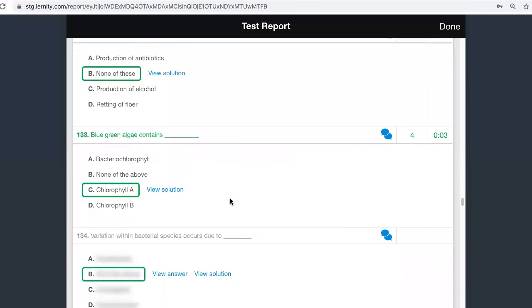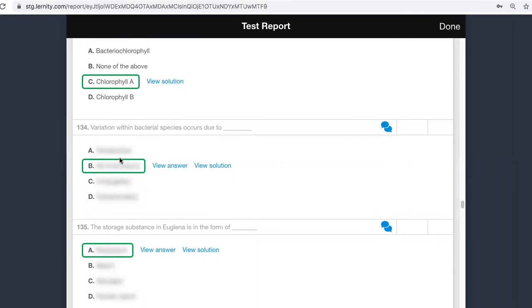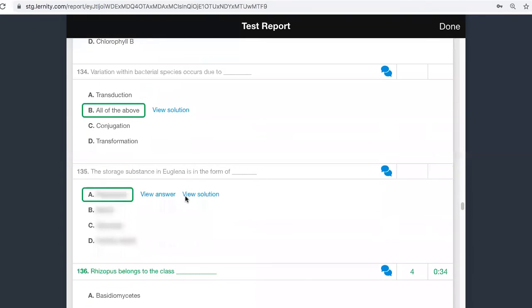So moving on further, 134. Variation within bacterial species occurs due to what? This one I think I need to explain, so tomorrow we will continue. It will require lots of time. I will just finish off this 135. What is the storage substance in Euglena? Euglena has paramylon. I think I need to teach you the difference between all these three processes. These three processes I think you should know. We can see it tomorrow.